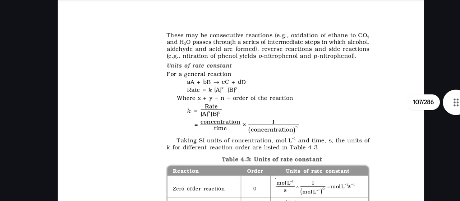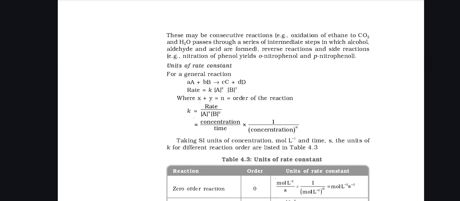This may be a consecutive reaction. For example, oxidation of ethane to CO2 and H2O passes through a series of intermediate steps. In this, alcohol, aldehyde and acid are formed. Then there are reverse reactions and side reactions, that means nitration of phenol yields O-nitrophenol and P-nitrophenol.